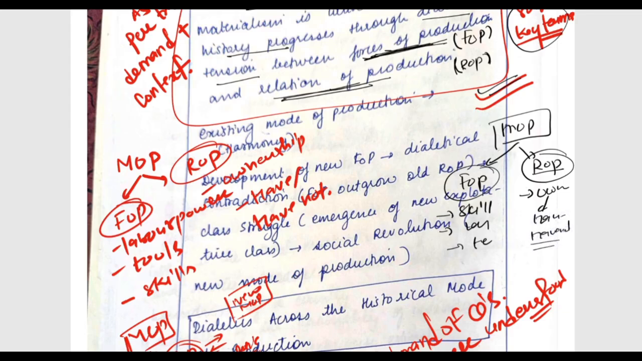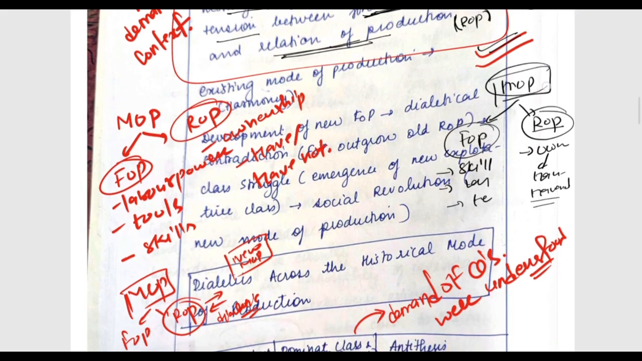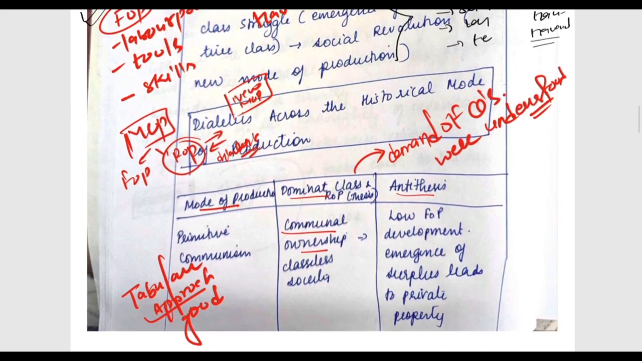That is what you have to write, and after that you can start how the dialectics is leading to change, because here you have to explain the mode of production concept. Just make a diagram here, it will be very good, you can include it here, right? Then comes the main demand of the question, dialectics across historical materialism or the historical modes of production.